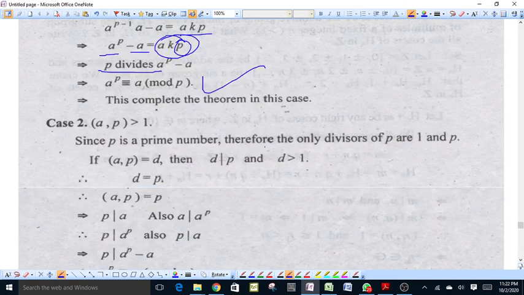Second case, if GCD of A and P is greater than 1, and also because P is a prime number, therefore there are only two divisors of P, 1 and itself P. And if GCD of A and P is D, it means D divides P and D divides A. Also P is a prime number, this means either D is equal to 1 or D is equal to P. Therefore, GCD of A and P is equal to P.